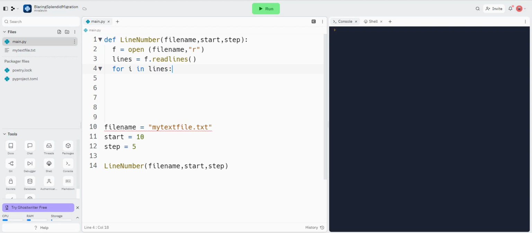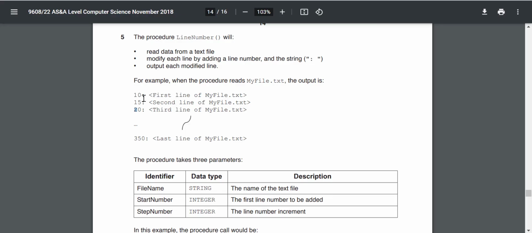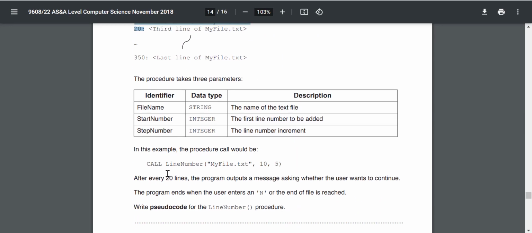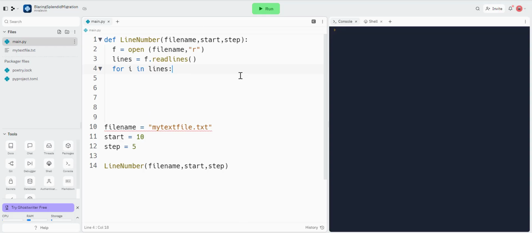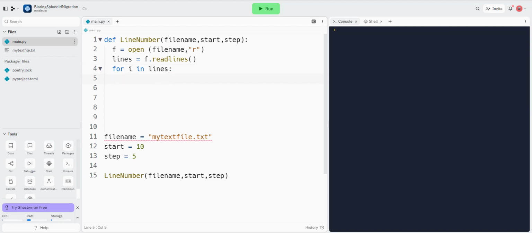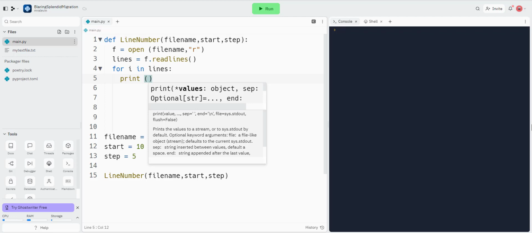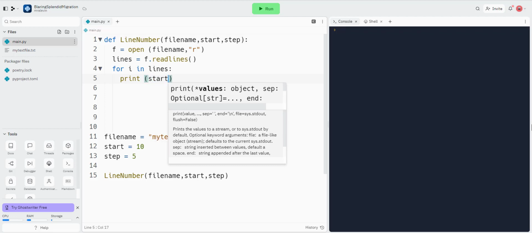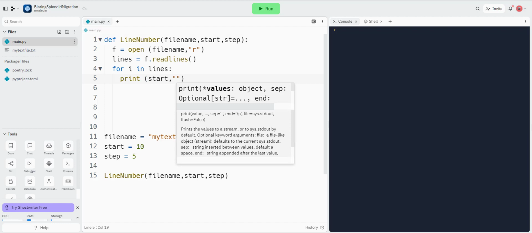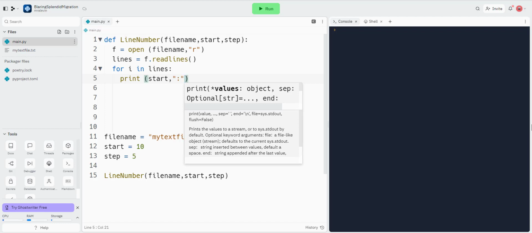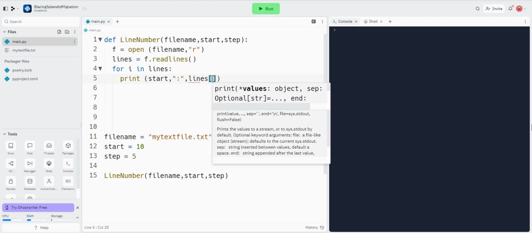Now, this start and step is simply about what we add. And it's saying every 20 lines it's going to ask a message saying, do we want to continue? So for i in lines, we're going to start on 10. So I'm going to do the following. We are going to do print, and then I'm going to do start, and combine that with a colon, and we're going to do lines i.